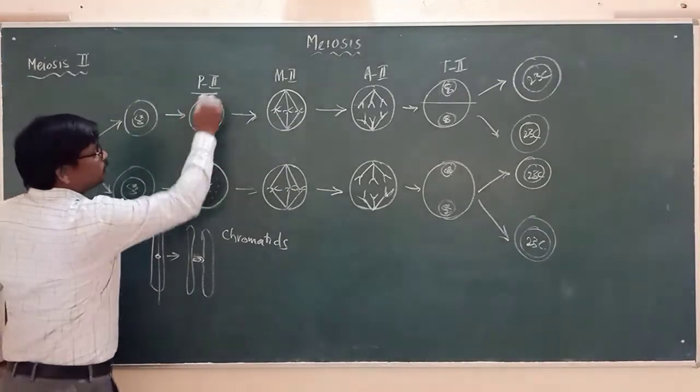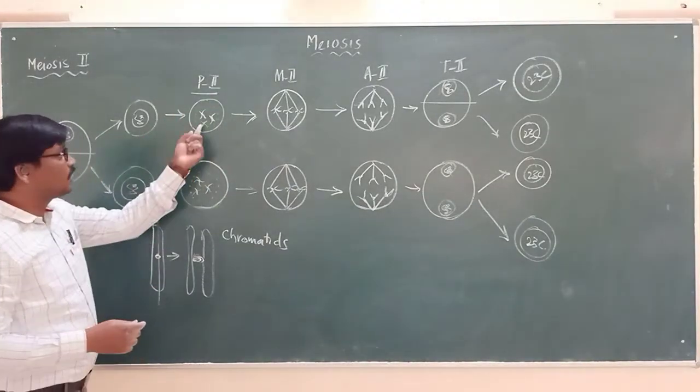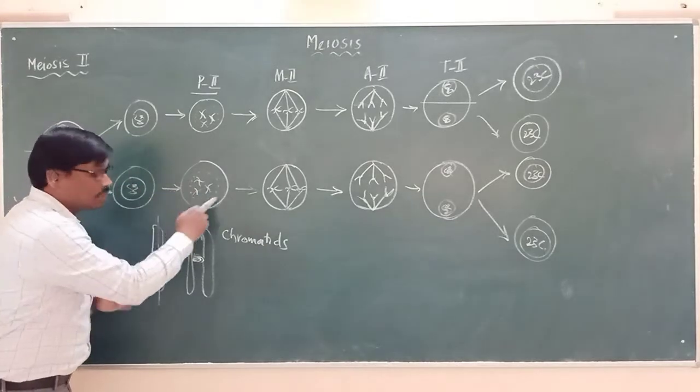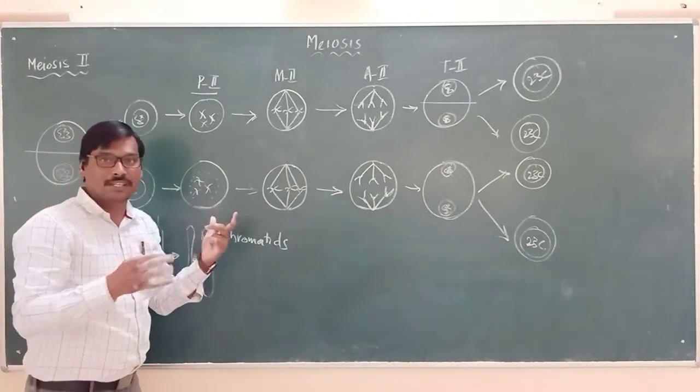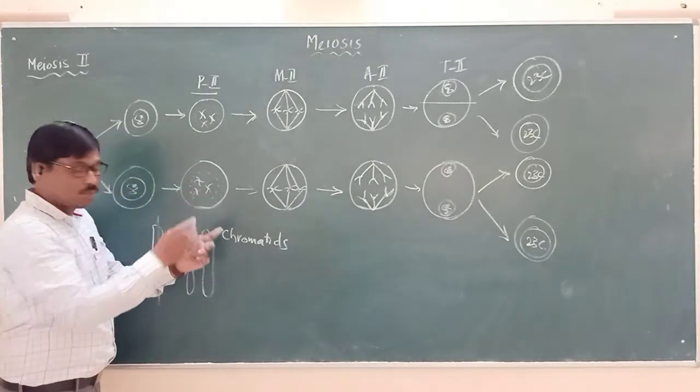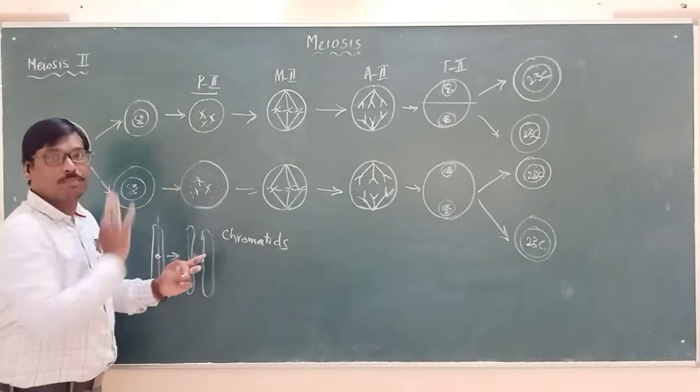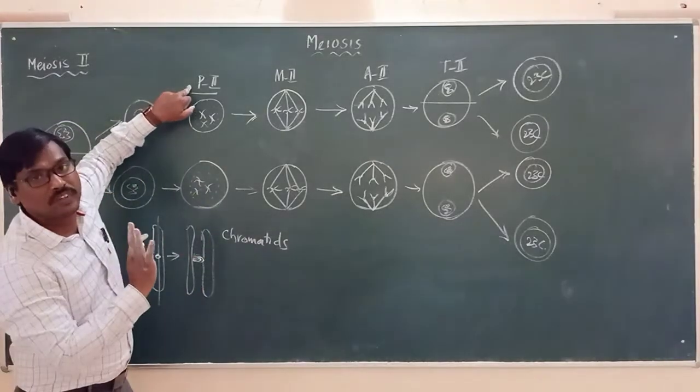And by the end of prophase 2, we are seeing the chromatids and the nuclear membrane disappears. The nuclear membrane disappears and all the chromosomes with their chromatids are scattered in the cytoplasm of the cell. That is in prophase 2.